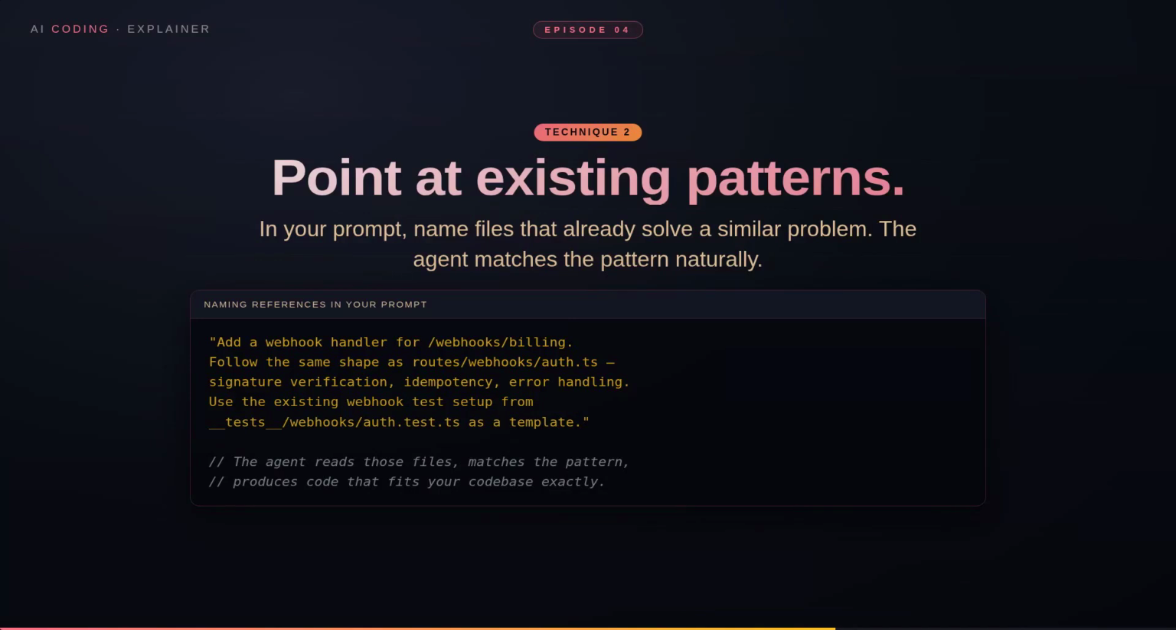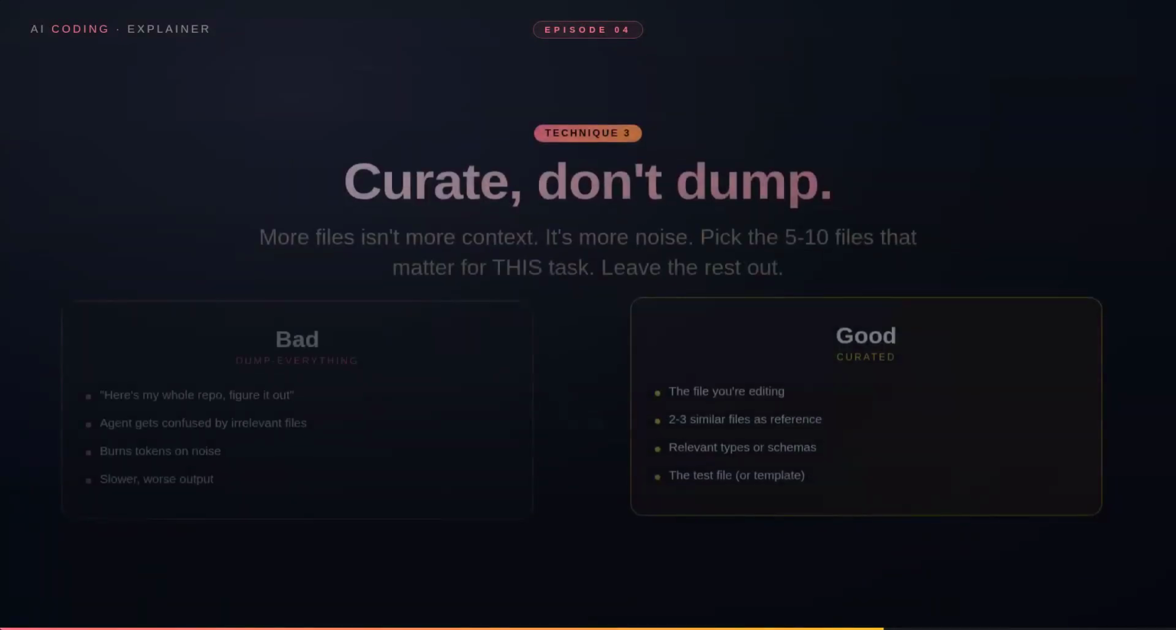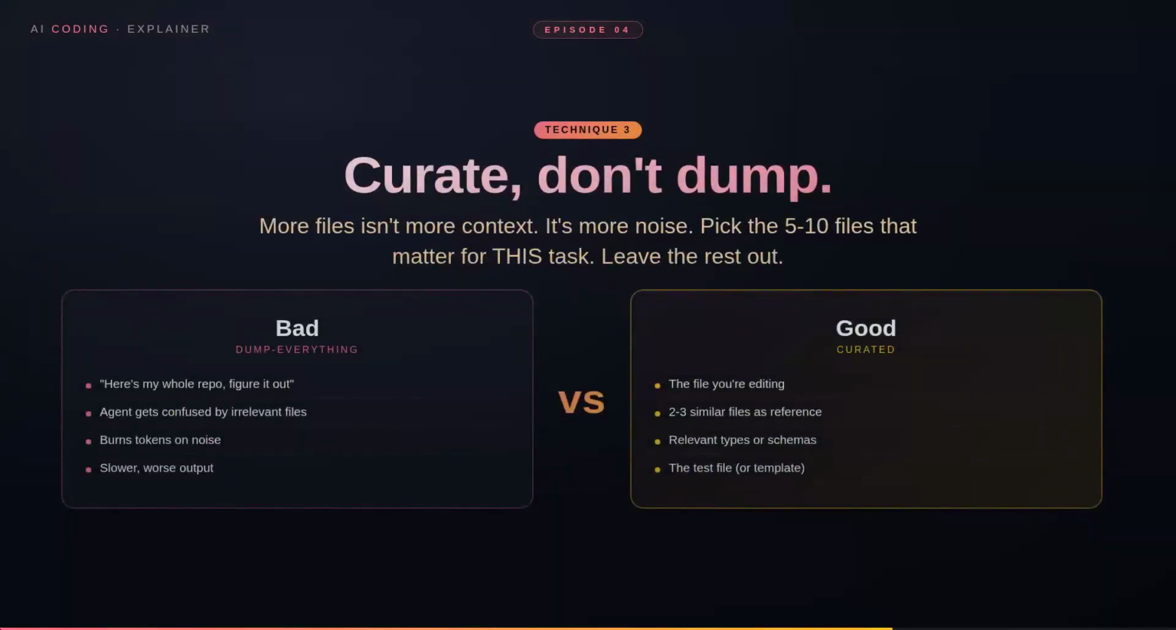Technique 3. Curate. Don't dump. This one's counterintuitive. More files is not more context. More files is more noise. The agent gets distracted by irrelevant code. Burns tokens on stuff that doesn't matter for the task. Bad approach, here's my whole repo, figure it out. The agent gets confused. Slower output.